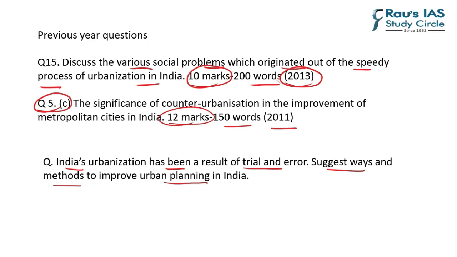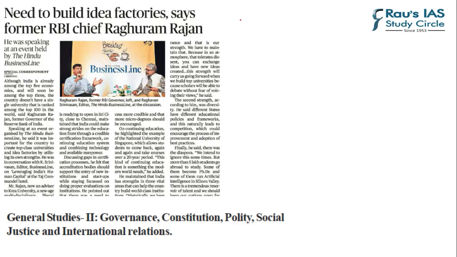Keep in mind that you should answer this question in 250 words, and you can judge yourself on the basis of points given in the article. Page number 7 of today's Hindu presents an article which talks about Raghuram Rajan, former RBI chief's idea about how India can have a better educational infrastructure. This topic will come under GS paper 2 and it will be part of social justice.